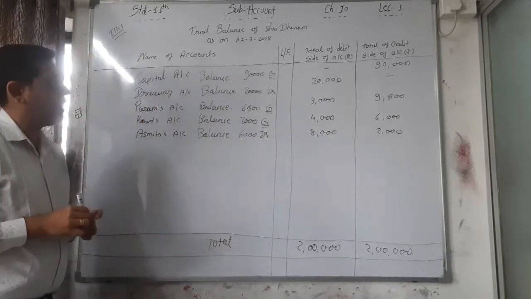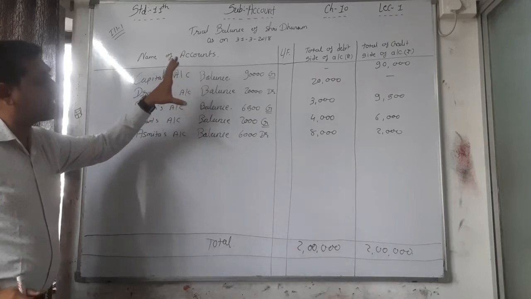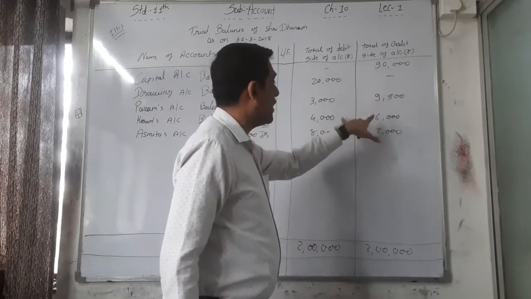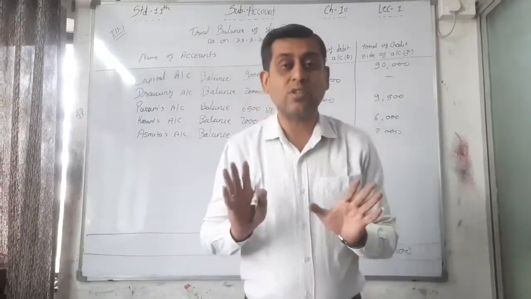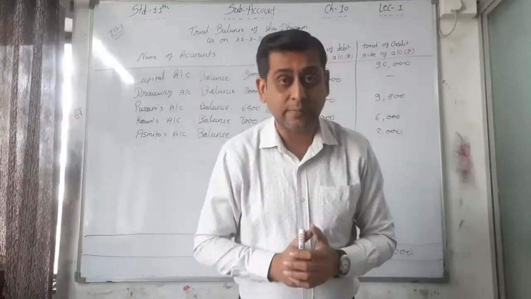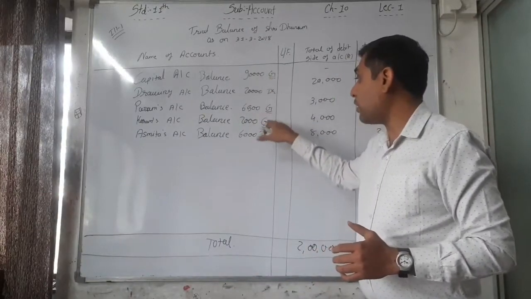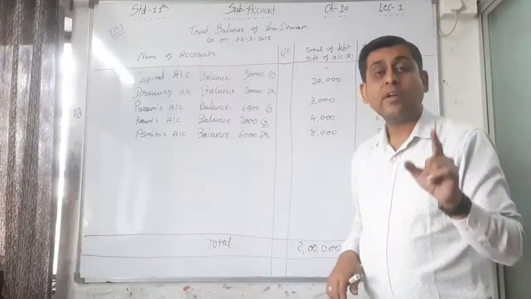So see that here we can find out the debit balance and credit balance on the basis of the total on both sides. But now in this question, the total is not given for each and every account, only the balance is given. Only this balance is given, and whether it is credit or debit, you have to decide. It is not given in the question.